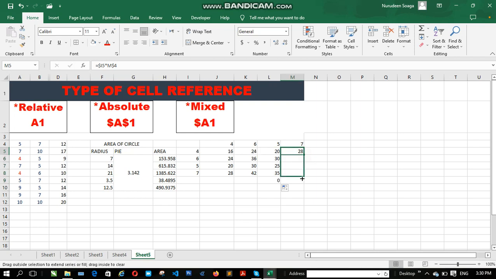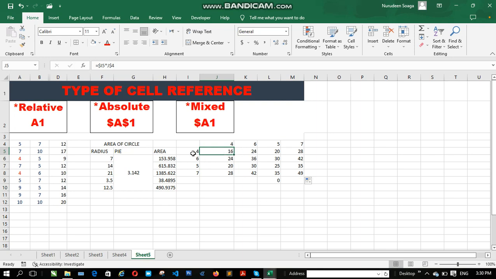So you can actually tell me the value in this case. So 7 times 7, 49. So in this case, we lock the row, then we leave the column unlocked.